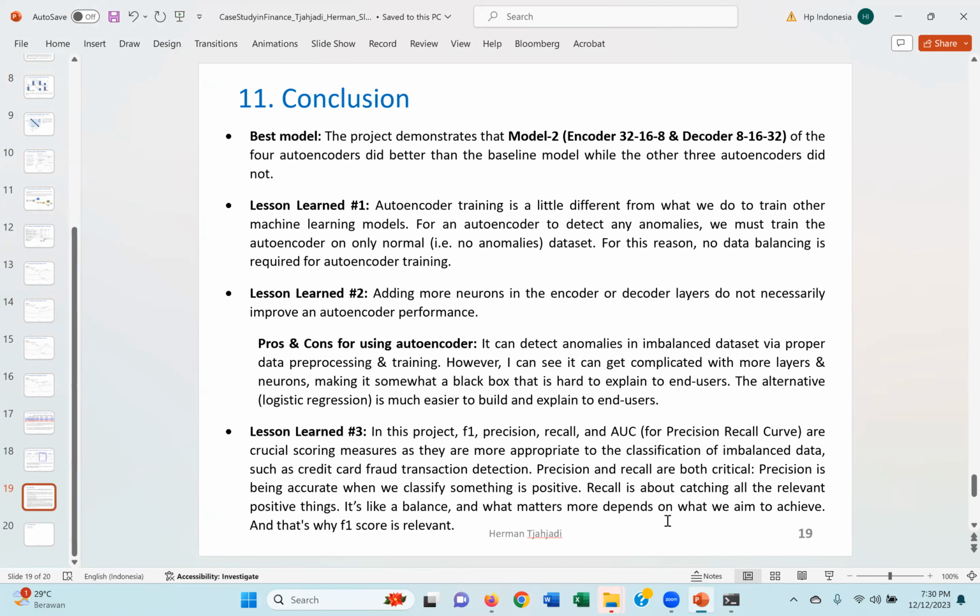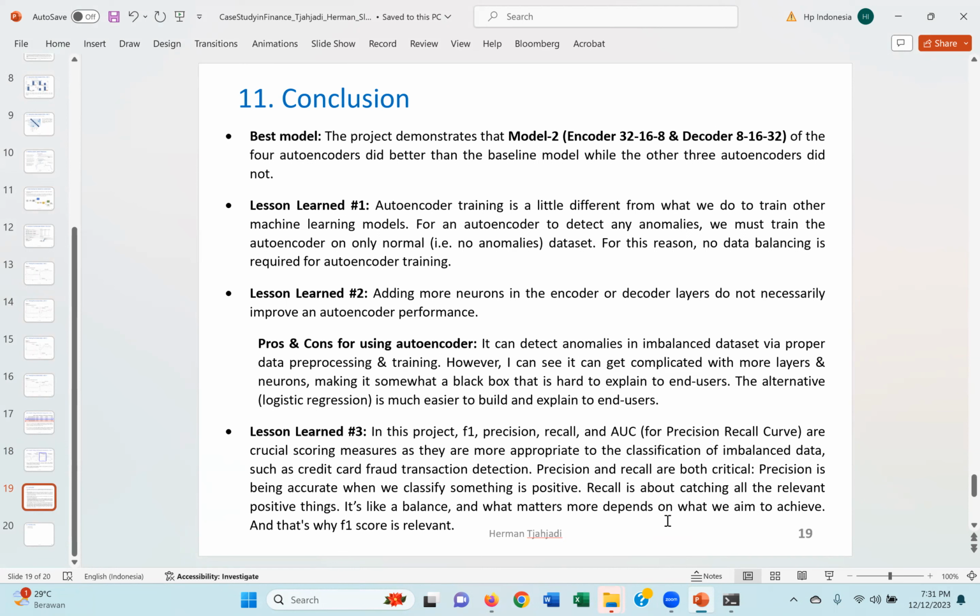Okay, and lesson learned is training an autoencoder is a little different from what we do when we train other machine learning models. For an autoencoder to detect any anomalies, we must train the autoencoder on only a normal dataset, with no anomalies. Okay, for this reason, no data balancing is required for autoencoder training. And lesson learned number 2 is I find that adding more neurons in the encoder or decoder layers does not necessarily improve an autoencoder's performance.